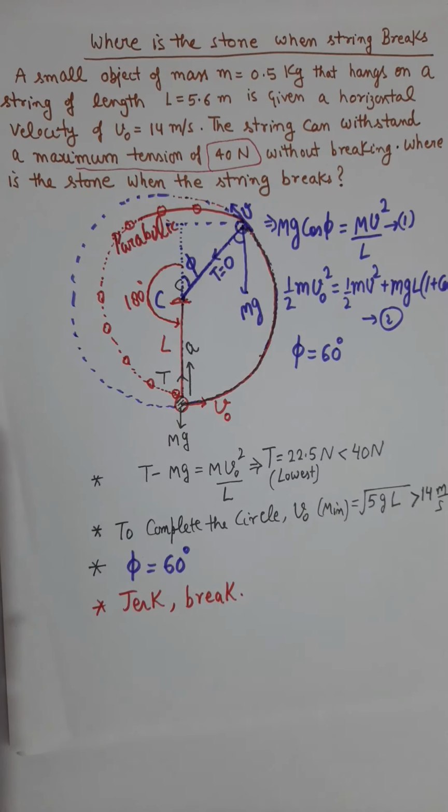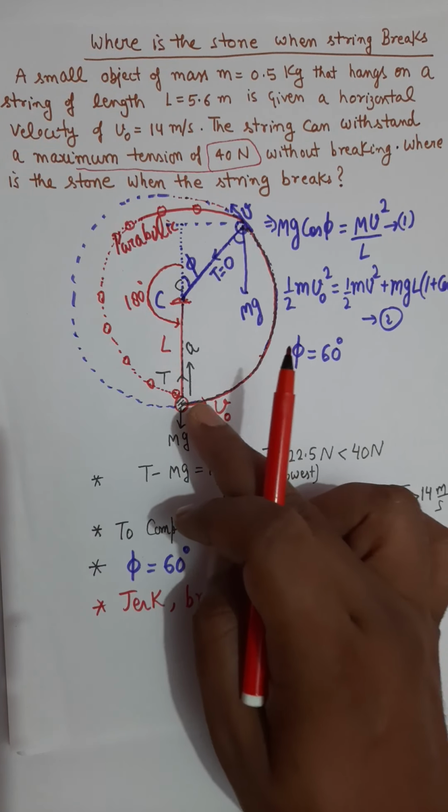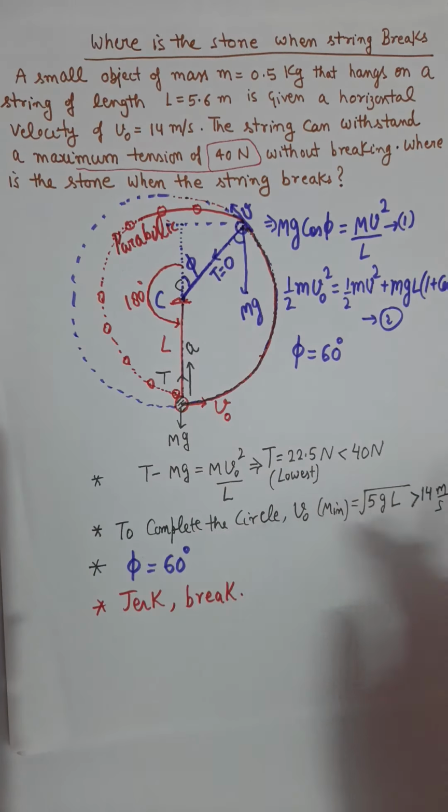So the answer for this question is that the string will break when the particle is back at the starting point. The reason for breaking is the impulse, the jerk in the string. When you suddenly pull a string, the chances of breaking are quite high.